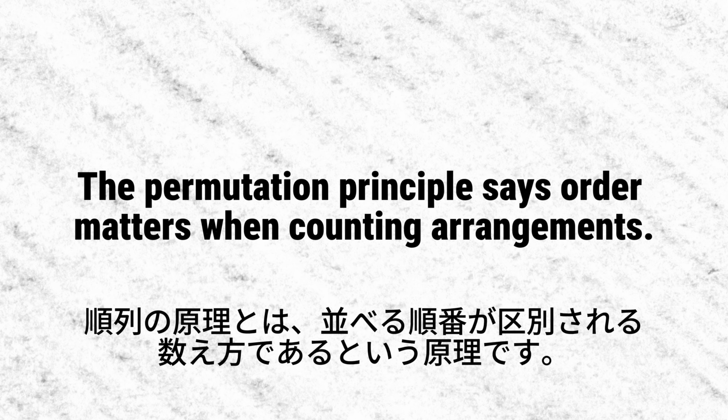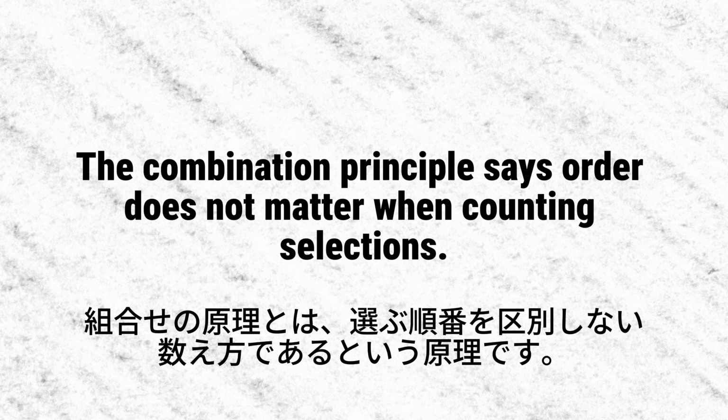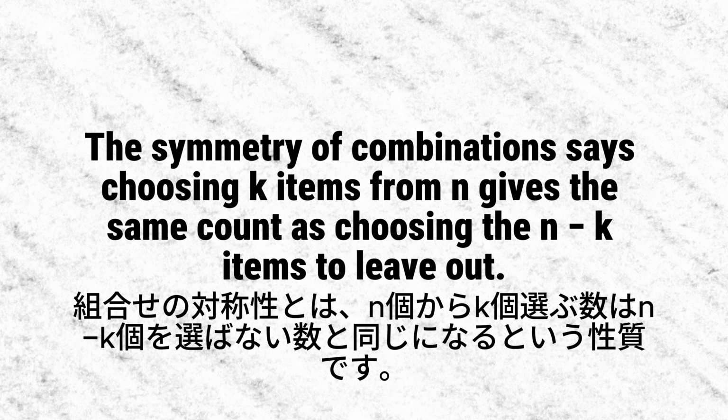The permutation principle says order matters when counting arrangements. The combination principle says order does not matter when counting selections. The symmetry of combinations says choosing k items from n gives the same count as choosing the n-k items to leave out.